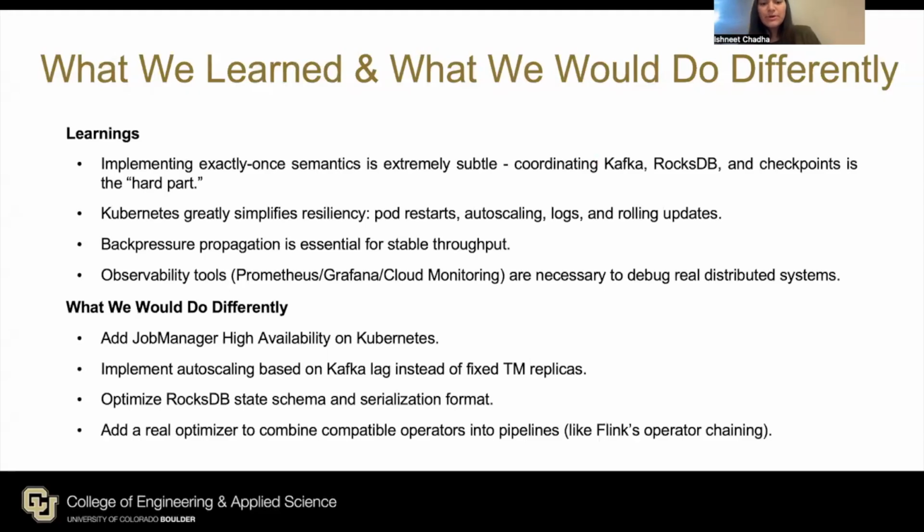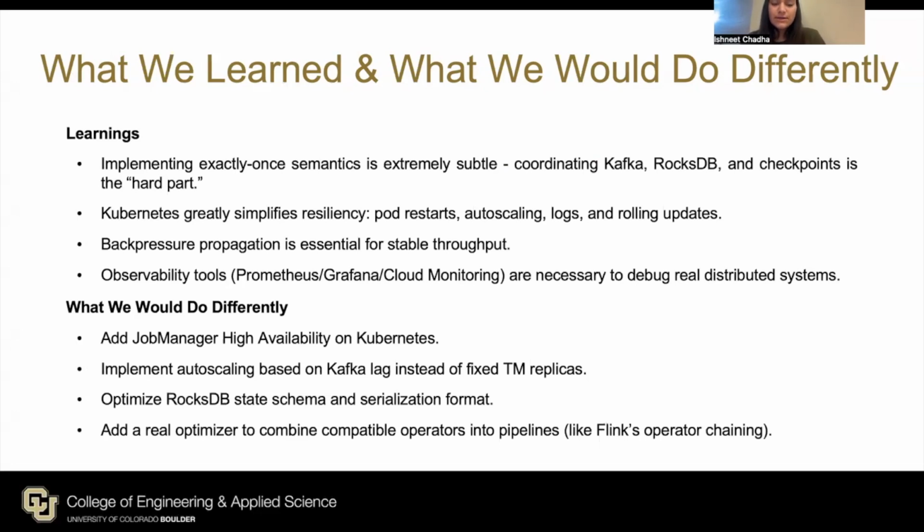Third, back pressure propagation turned out to be essential for stable throughput. Without it, fast producers can easily overwhelm slower consumers and cause instability. And fourth, strong observability is non-negotiable. Tools like Prometheus, Grafana, and cloud monitoring were crucial for understanding what was happening in a live distributed system.